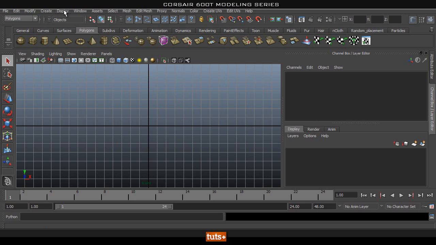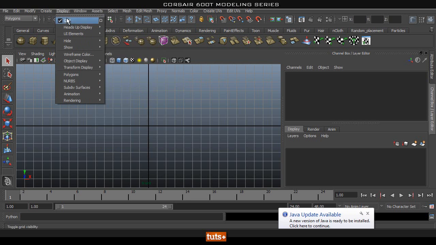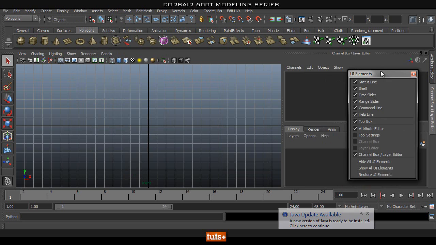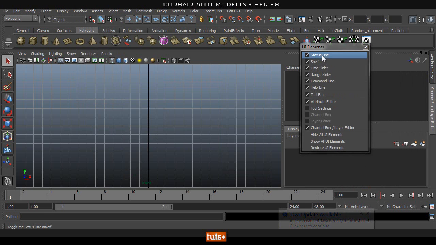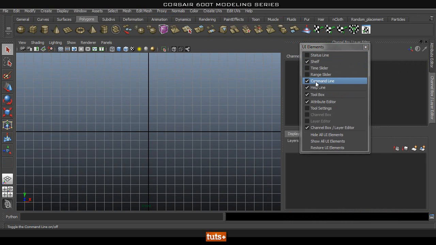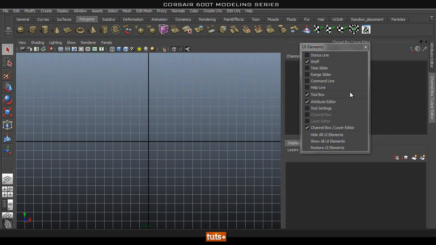The first thing I'm going to go ahead and do though is get rid of a lot of this stuff that we're not going to use, so I have more space to work with because I have to work in lower resolution than I normally do. So what we're going to do is go to display UI elements and then tear off this panel. And we're not going to need the status line, the time slider because we're not doing any animation, range slider, the command line, help line. The toolbox we kind of need, even though I do most of the stuff with shortcuts, but we'll have that on the side.